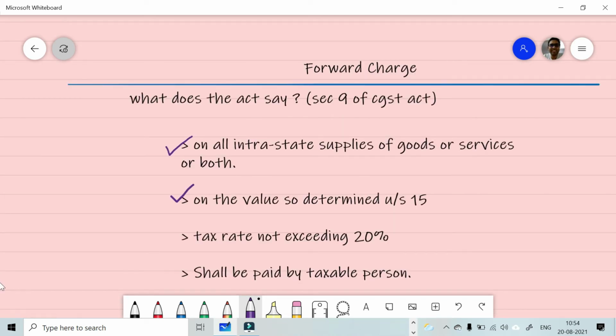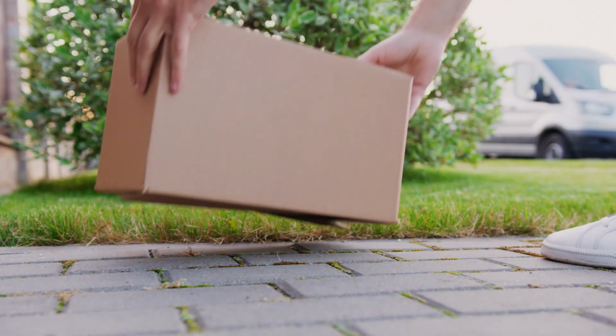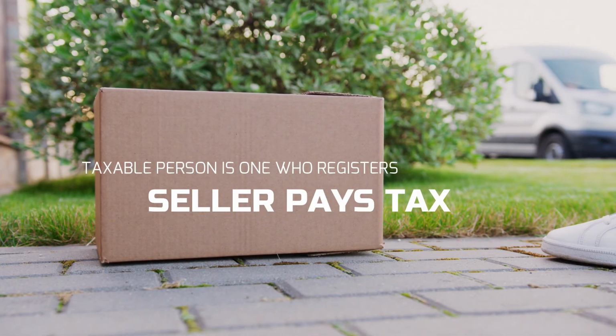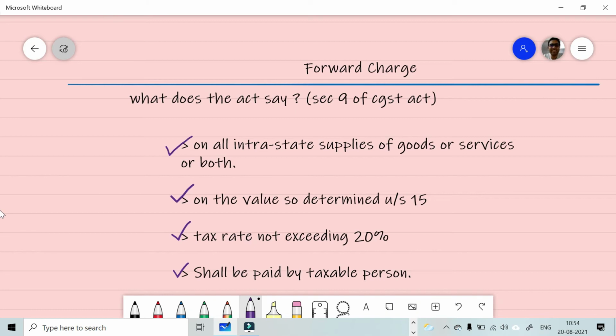So that marks the end of three points and we'll go in detail on the fourth point, which is taxable person. Taxable person means a person who is registered or liable to be registered under the Act. So let us say a person who has crossed the threshold limit of 20 lakhs, then he is liable to pay the tax. So that covers the fourth point as well.